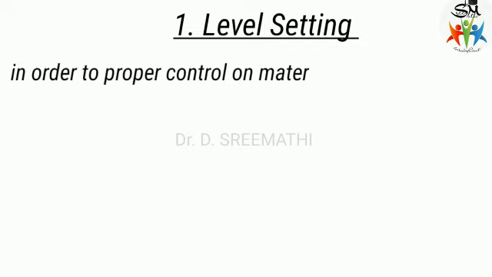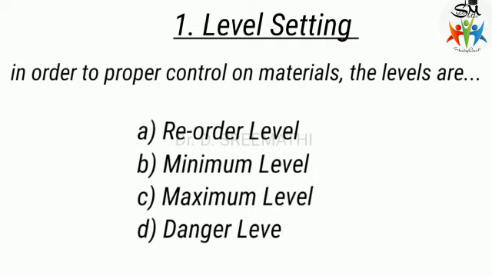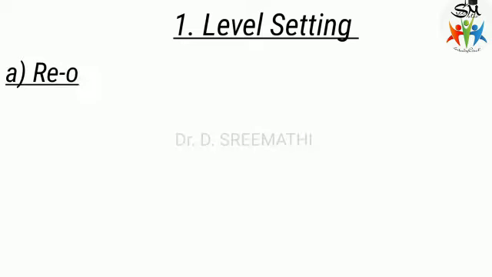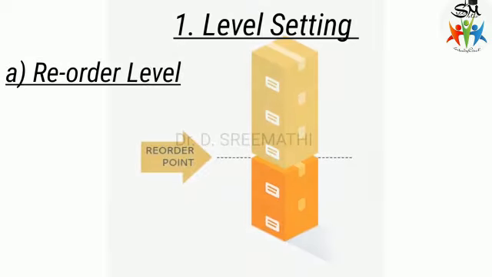In order to have proper material control, the following levels are to be set. The first one is reorder level, and then minimum level, maximum level, danger level and average stock level. So what is reorder level? It is the point or level at which the stock of material goes that the storekeeper has to approach for the purchase requisition of fresh materials or fresh supply of that particular material. That is called reorder level.